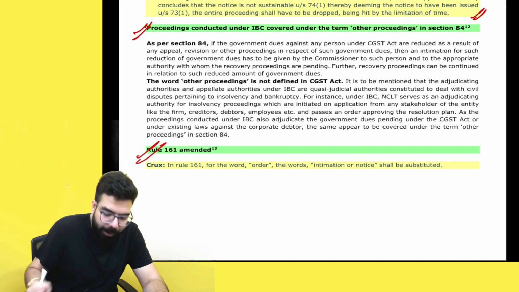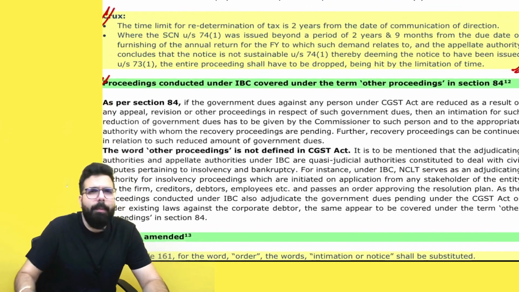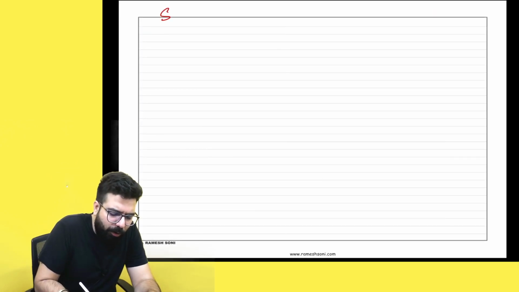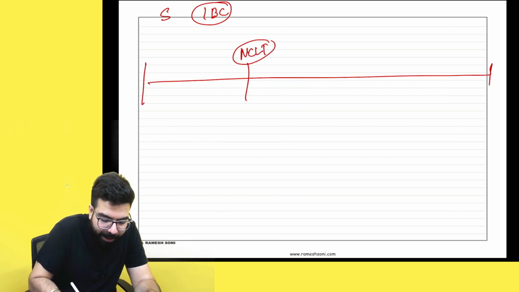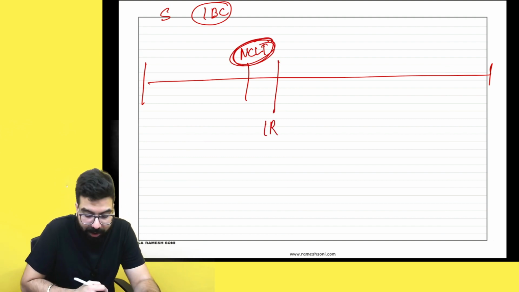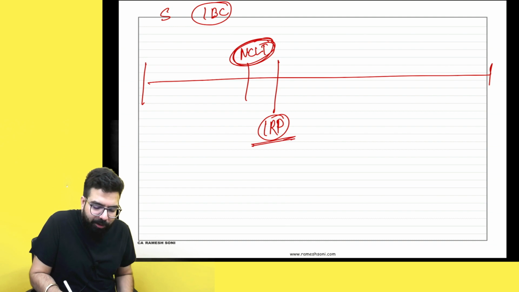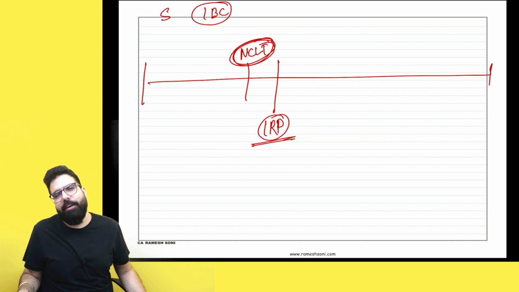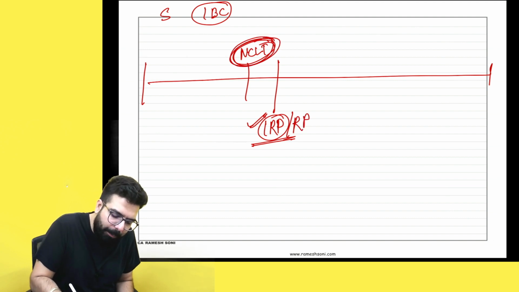Now listen, see here. Rule 161 amended. The word order has now been replaced with intimation or notice. Okay sir, listen. You remember in the Insolvency and Bankruptcy Code that special procedure used to be there? Yes sir, a special procedure with respect to the Insolvency and Bankruptcy Code used to be there. If creditors used to go to the NCLT, I hope you guys remember this. Yes sir, NCLT used to go ahead and appoint one insolvency resolution professional, IRP, interim resolution professional. Listen. The interim resolution professional used to go ahead and talk to everyone. Do you want to reduce some of the dues of the company so that the company can resolve? All these things were done by the interim resolution professional or the resolution professional which was appointed by the NCLT.